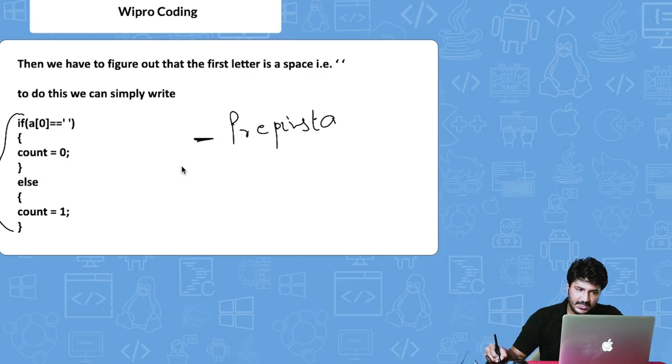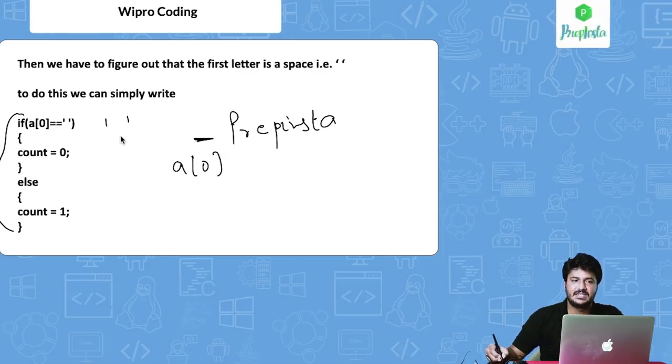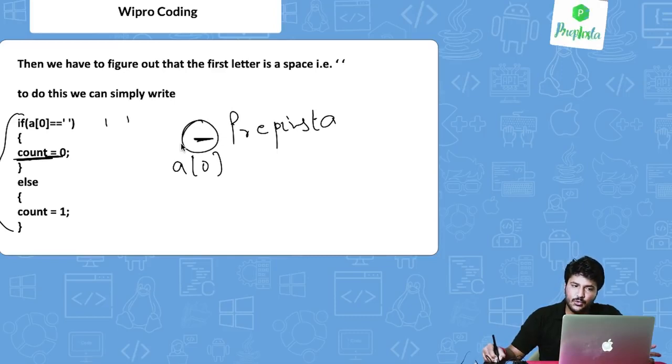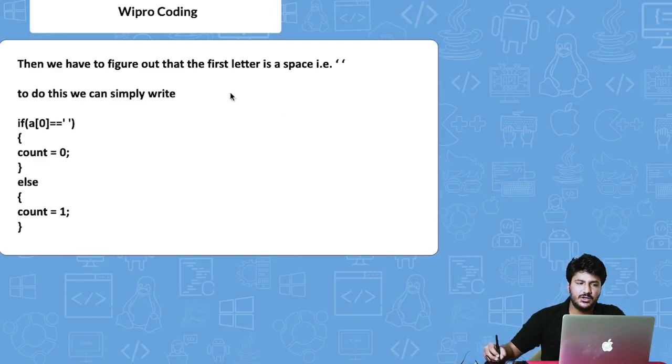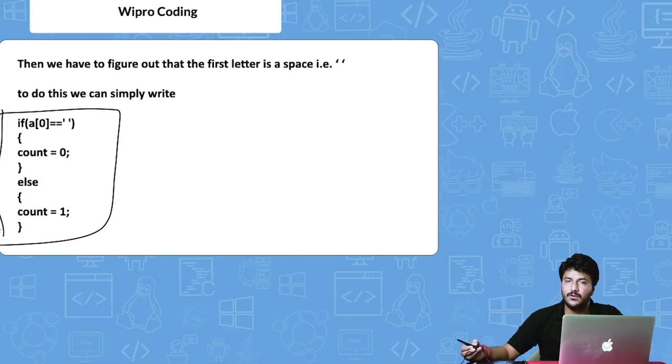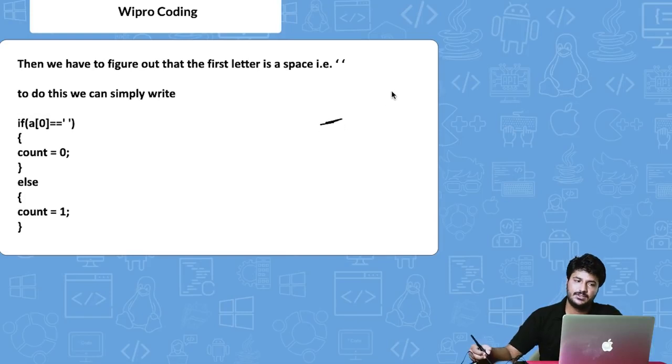If a of 0, that is a of 0 is a blank space, in that case do not start reading the word. This is not a word. Keep the count 0, so in this case it will ignore it, and then we will see the further part of the code. For now, remember this has to be written in case the first character of the string itself is a blank space. So this will take care of that. Okay, so let's move ahead.